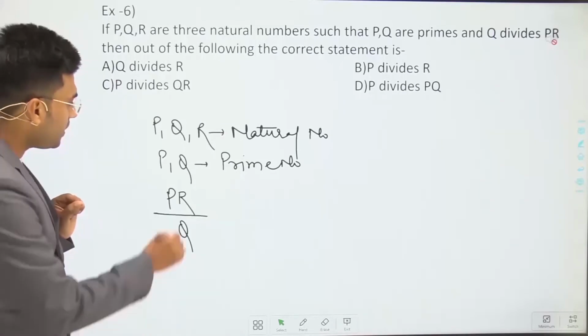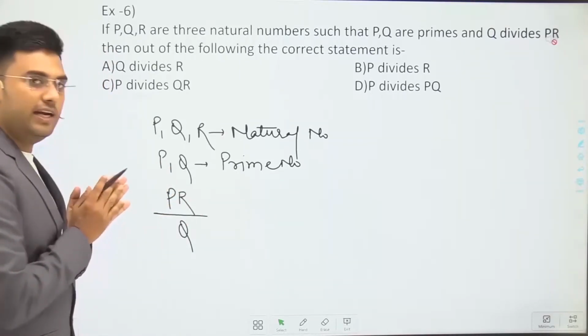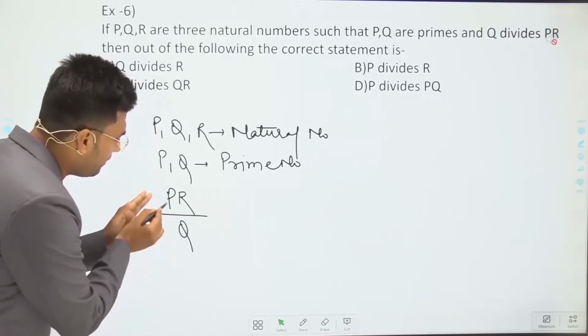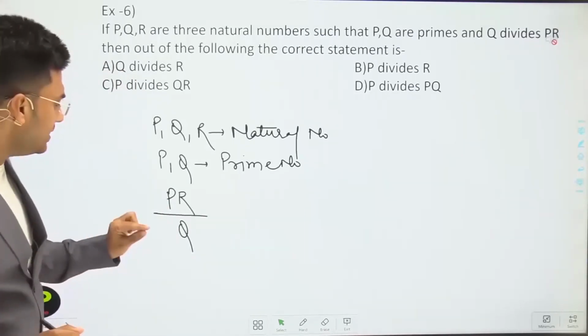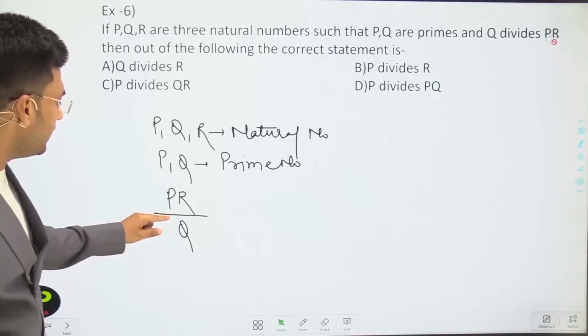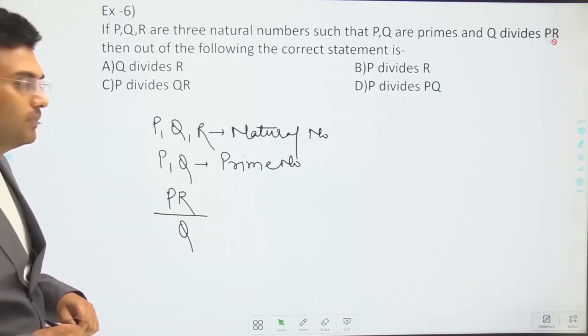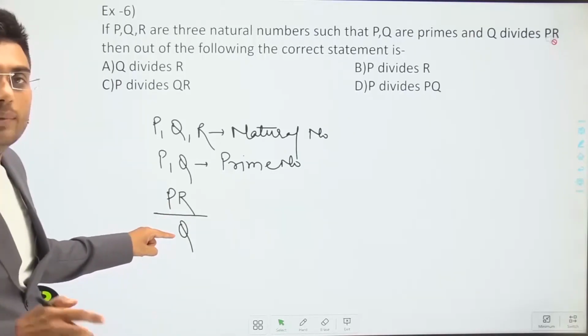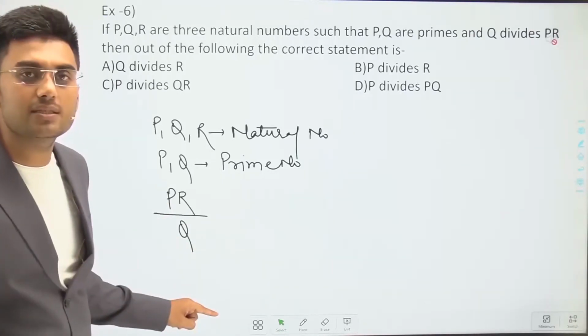Here in the question it is given that P and Q are prime numbers. If P and Q are prime numbers, then we can clearly say that P is not divisible by Q. Why? Because P and Q both are prime numbers.